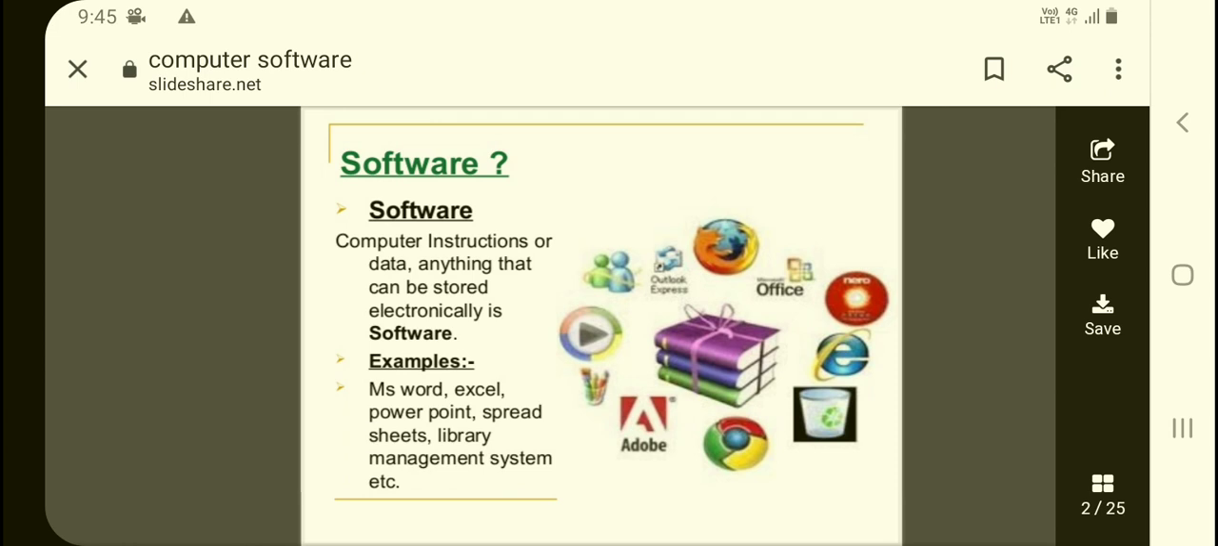Today we will do software. So what is software? Software is computer instruction or data. Anything that can be stored electronically is software, right? So software can be instruction plus data. It's basically instruction plus data that is stored in the computers. The examples are MS Word, Excel, PowerPoint, etc.